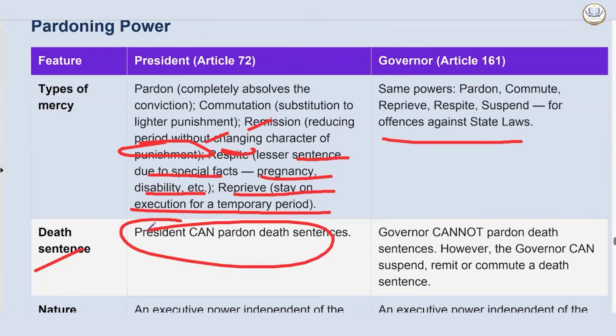The court has observed that no specific time limit is laid down in the Constitution for deciding a mercy petition, but undue delay or inaction can attract judicial intervention under Article 142. Now the thing is, can the Governor pardon death sentences?